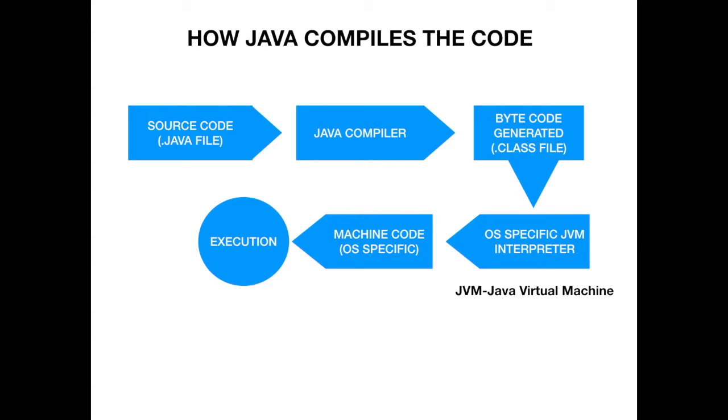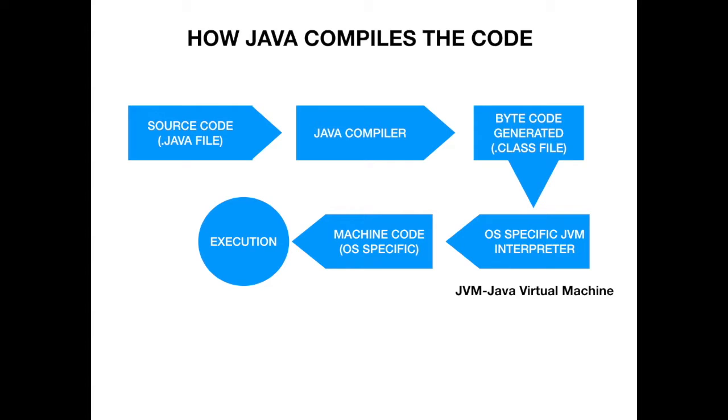Next, the bytecode generated is run by the JVM. Now note, the JVM is very much OS specific. That is, the JVM will be different for Mac and different for Windows as well as different for Linux. The .class file is independent of OS, but the JVM is OS specific. Now the OS specific JVM takes the bytecode generated and interprets it line by line.